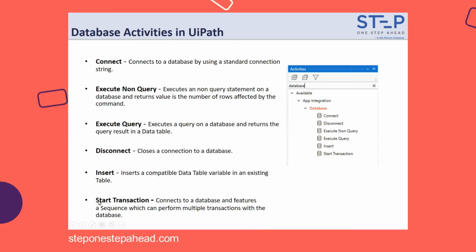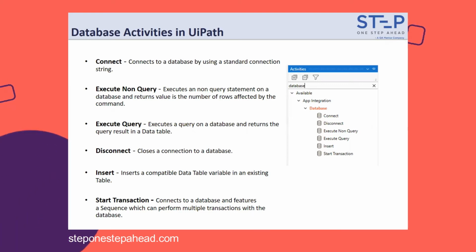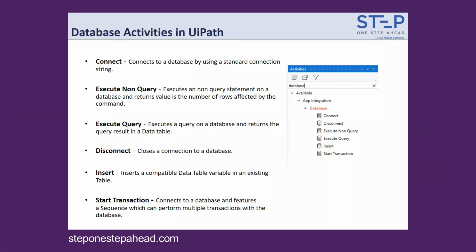Start transaction is basically like, for example, we have used the attach browser activity, right? In attach browser, the main window, the parent window, will have the application selectors, and all the rest of the activities will have partial selectors. In a similar way, start transaction creates a window which takes care of connecting and disconnecting the database.